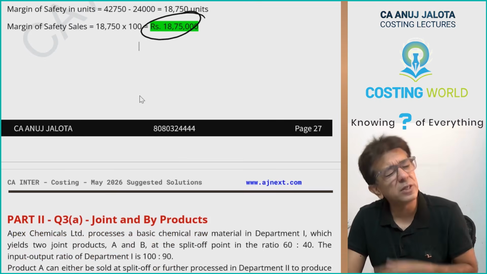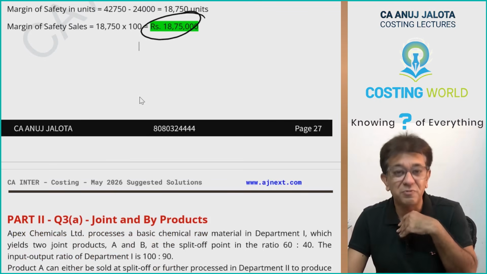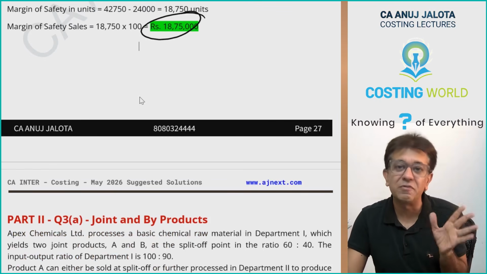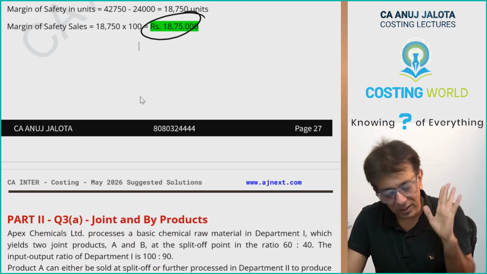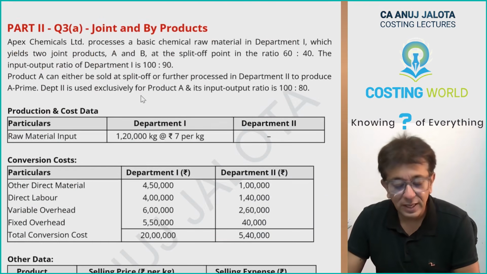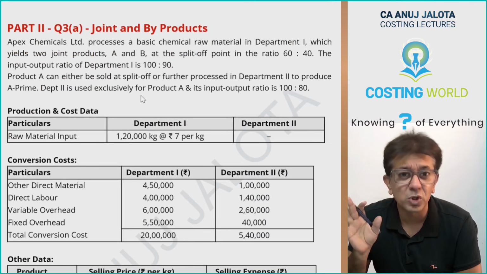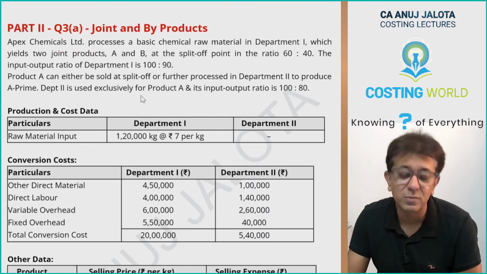CA. This was a tough question. Okay, I'll not say too tough, but if you know, because one of my favorite chapters is marginal costing. I love that chapter number 14, and this question wasn't that only. Then joint products and byproducts, okay question. If you convert that into a diagram, it becomes very simple.